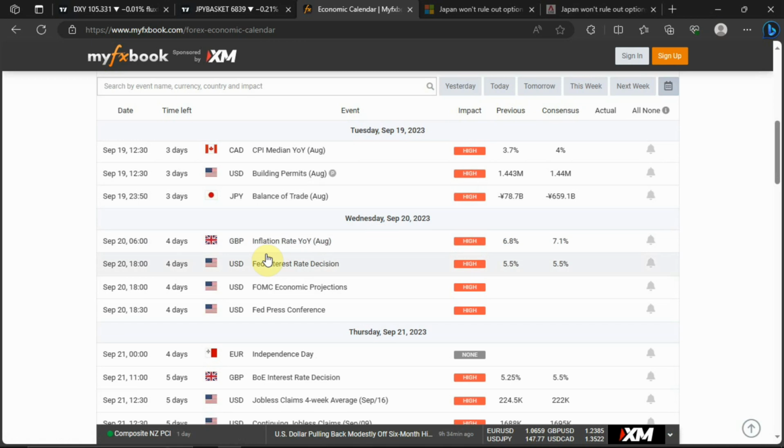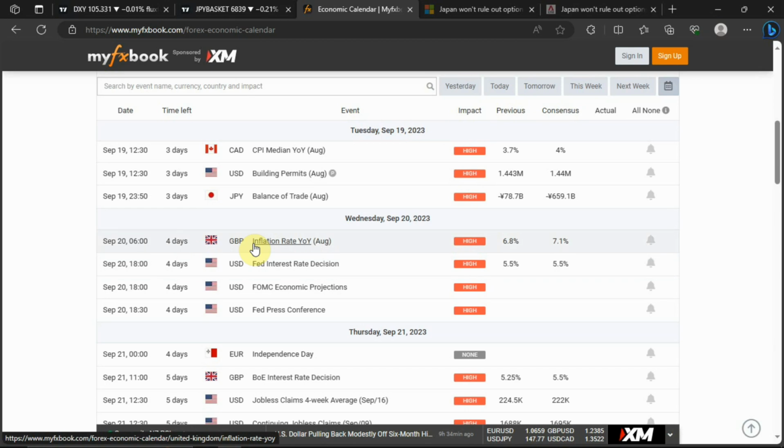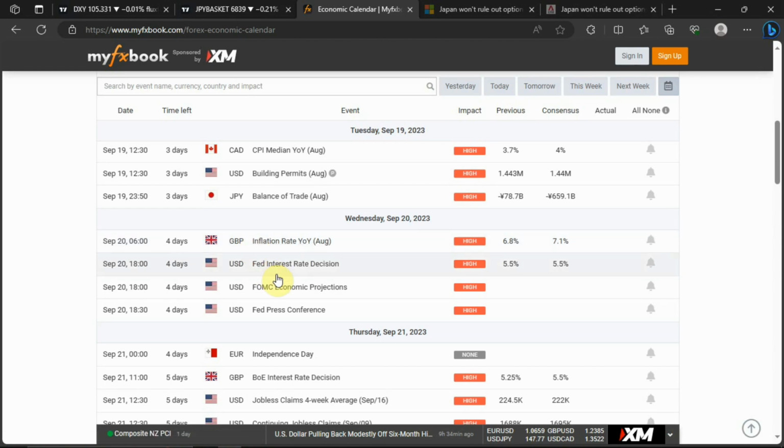On Wednesday, we have inflation rate year over year for the month of August for GBP. Then we have the Fed interest rate decision. So basically, next week is an FOMC week, so we'll see what happens. Currently, the interest rate for USD sits at 5.5%, so the Fed is looking at maintaining the interest rate.